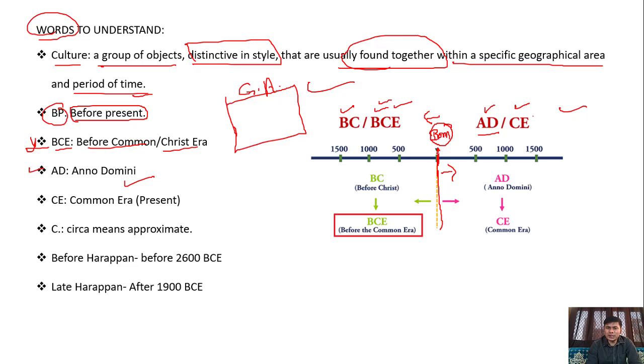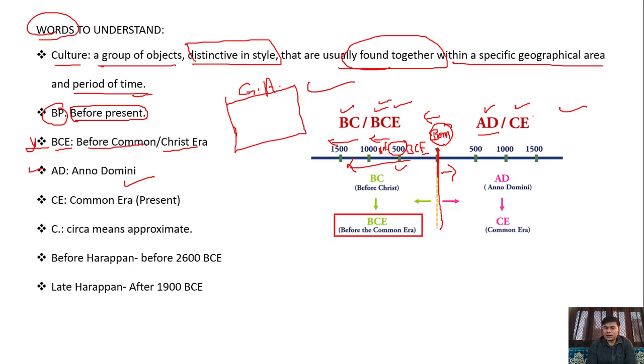Suppose that before the birth of Christ we go back 500 years, then what will this period be known as? 500 BCE. Is it okay? And now again we go further back, then it will be known as 1000 BCE. Like this, the further back we go, the more the period number increases. 500 BCE, here understand one technical thing. If we look at numerical values, 1500 is more than 1000 definitely. But in this situation, the further back we go, the older the period becomes.